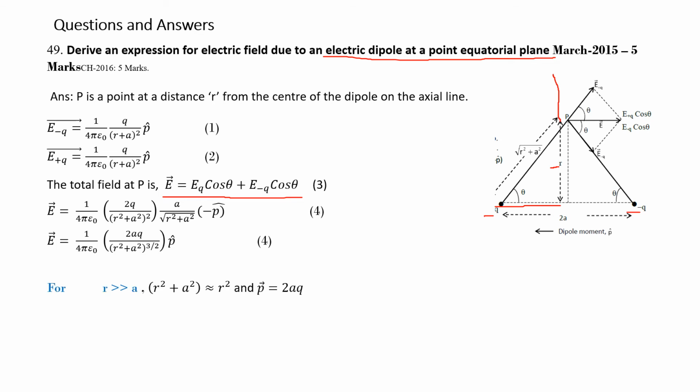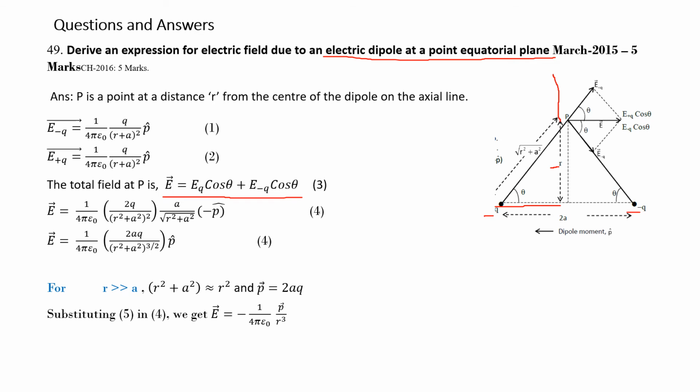So for R far greater than A, the term R square plus A square is approximately equal to R square. And P, by definition, is equal to 2AQ. Hence, substituting equation 5 in 4, we get E is equal to minus 1 over 4 pi epsilon naught.